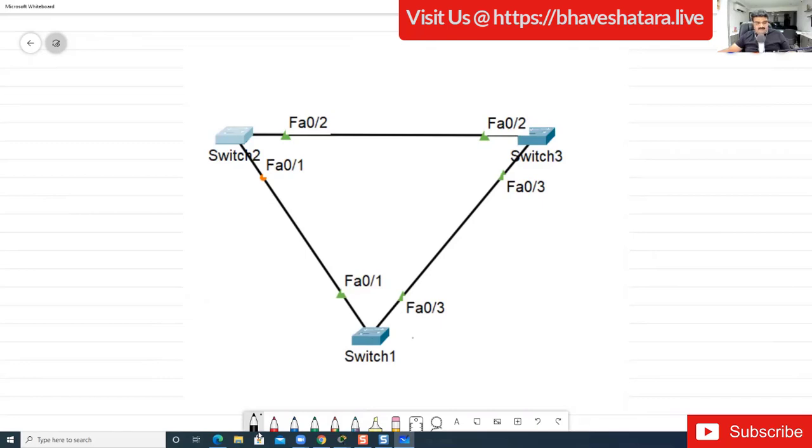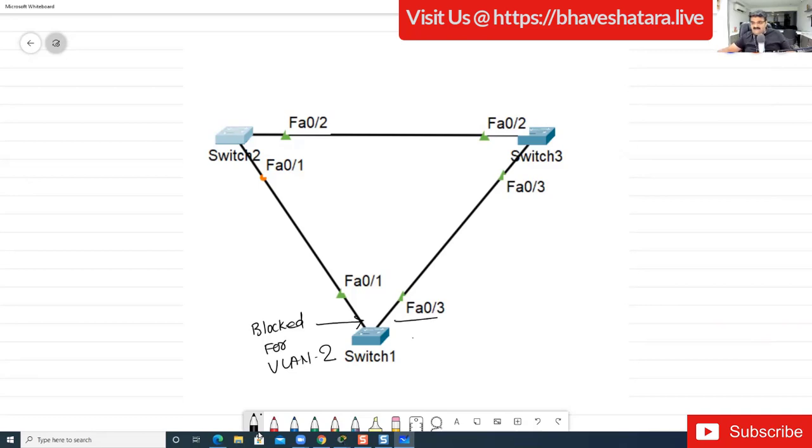What I want to do is configure this port so that it will be blocked for VLAN 2, but not for VLAN 1. Yeah, this port will be blocked for VLAN 2, but not for VLAN 1, right?